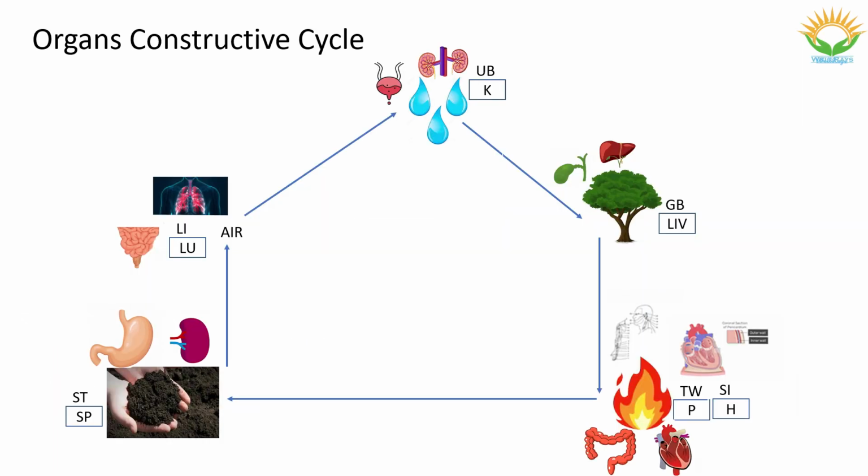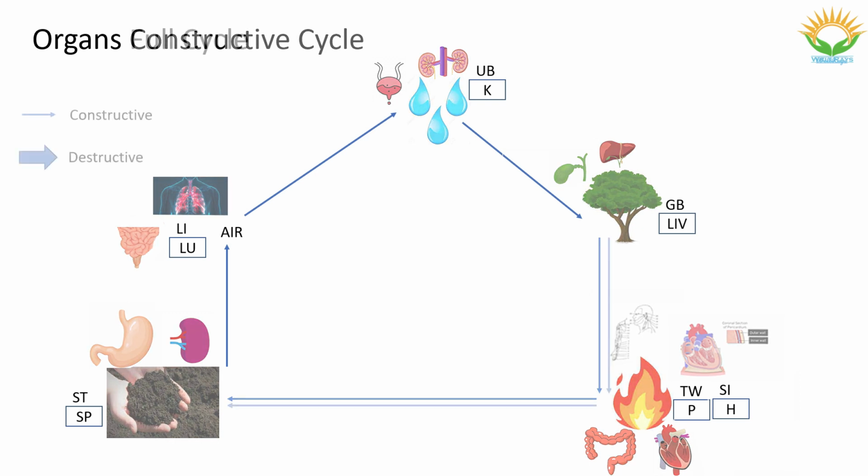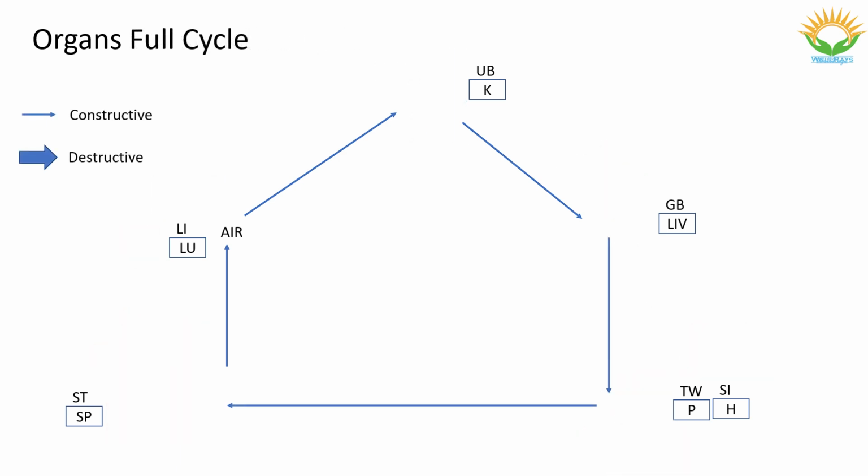This is how these 5 elements and their associated organs form the constructive cycle in our body. If there is any deficiency in any of the elements, it cannot supply the required energy to the subsequent organs or element, which is considered as disease.